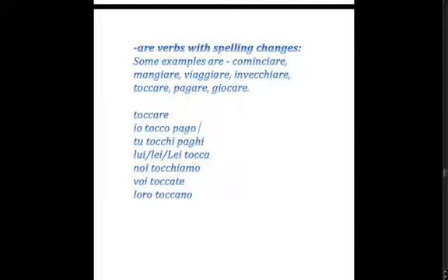Pago, paghi, paga, paghiamo, pagate, pagano. Same with giocare, gioco, giochi, gioca, giochiamo, giocate, giocano.